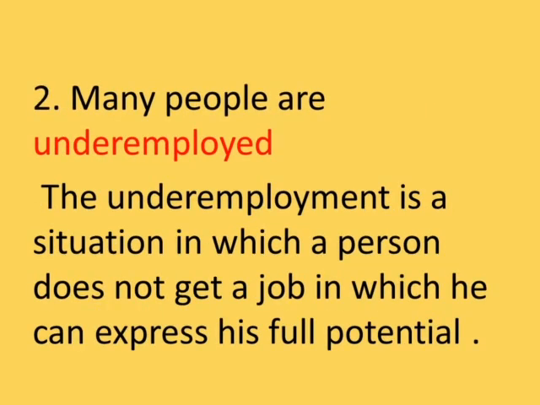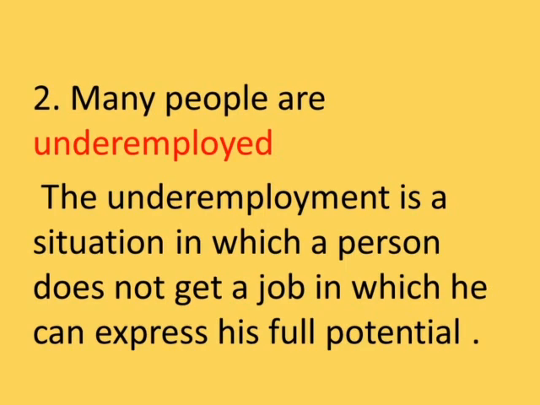The second point is that many people are underemployed. Underemployment is a situation in which a person does not get a job in which he can express his full potential. There are many people working in the agricultural sector who have the capacity to get good jobs in other sectors.